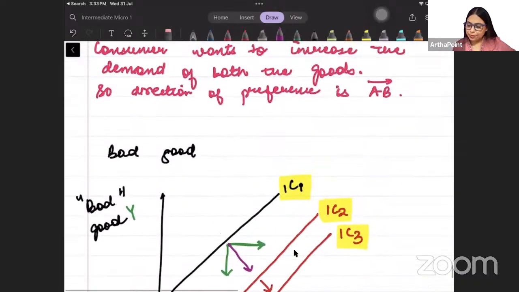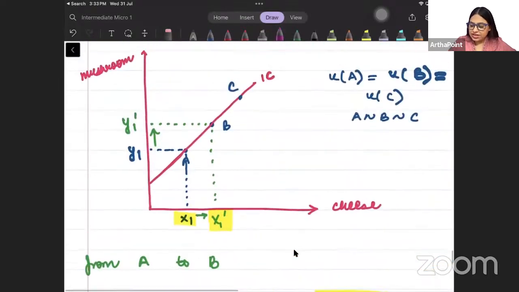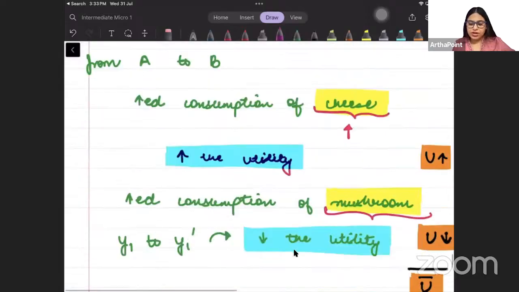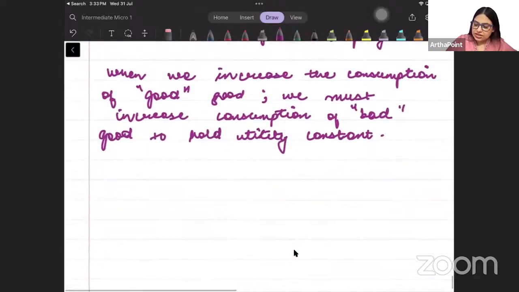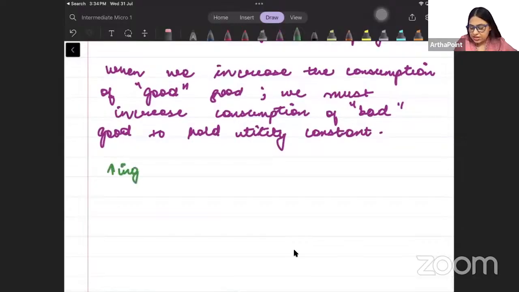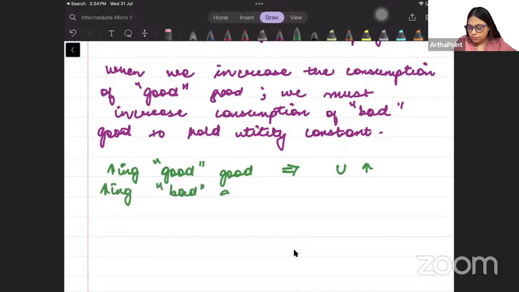So when we moved from one point to another, we increased the consumption of the good, so we also increased the consumption of the bad good. When the good's consumption increased, utility increased. When the bad good's consumption increased, utility decreased. One increases utility, the other decreases it. Net is utility unchanged. Am I making sense? So when we increase the consumption of good, your utility is increasing. Increasing consumption of bad good, your utility is decreasing.